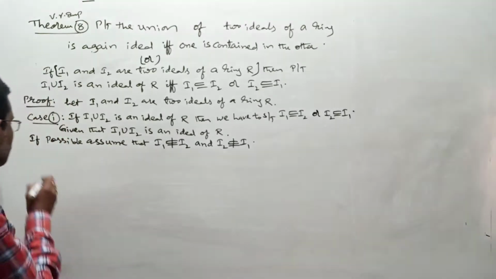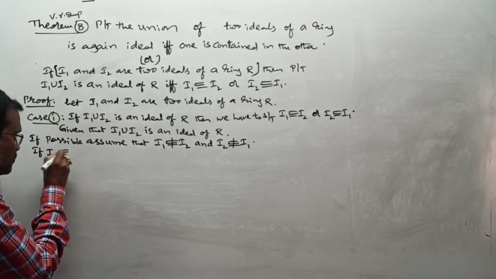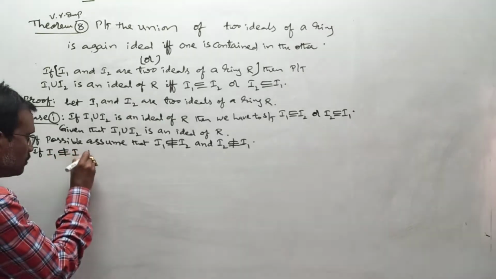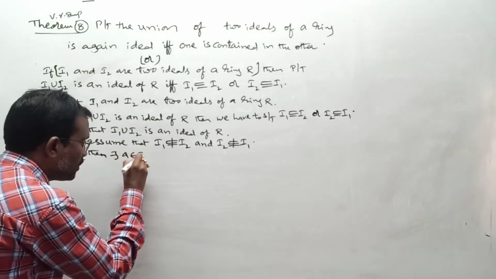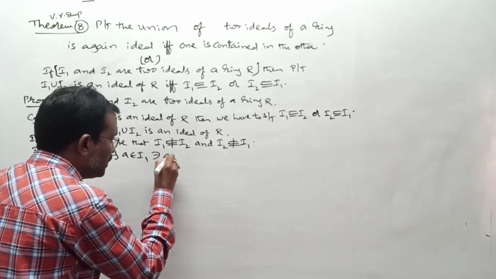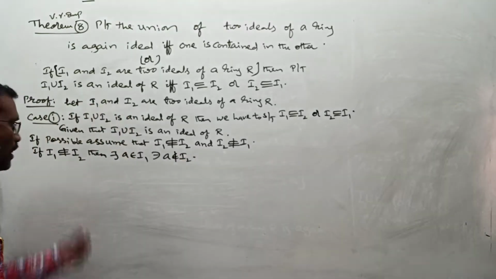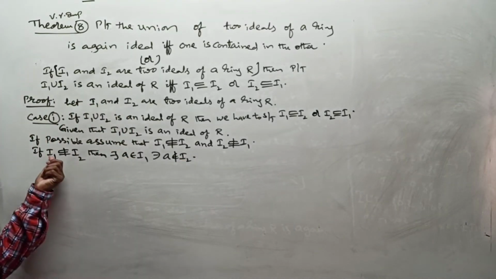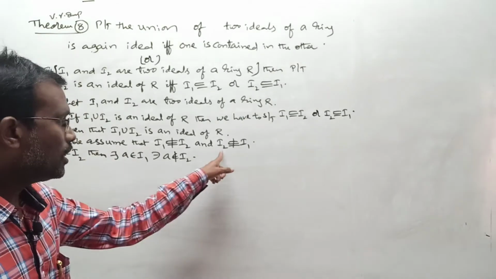First go here. If I1 is not a subset or equal to I2, then there exists A belongs to I1 such that A does not belong to I2. Understood or not? I1 is not a subset of I2 means we will get one different element in it, and that different element we take as A. Now come to this area.